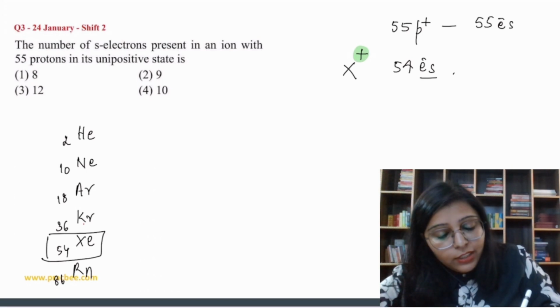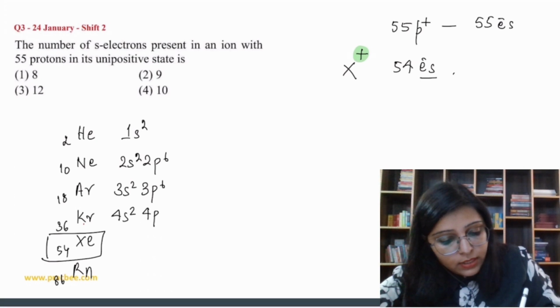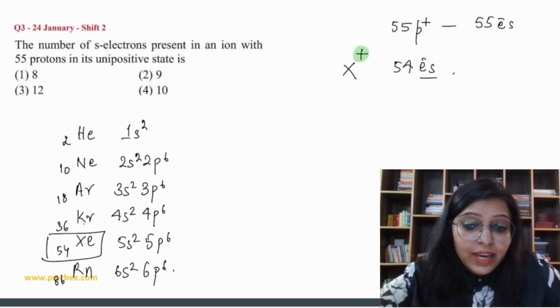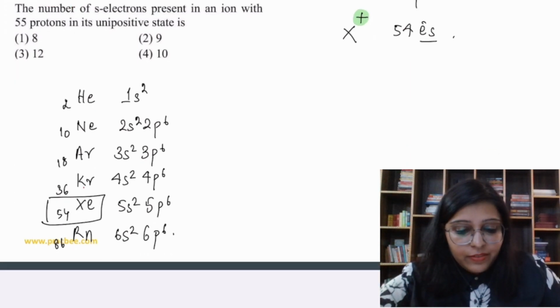If we write down the configuration: helium is 1s2, neon 2s2 2p6, argon 3s2 3p6, then 4s2 4p6, and then 5s2 5p6, and this is 6s2 6p6. So the last electrons are in 5s2 5p6.